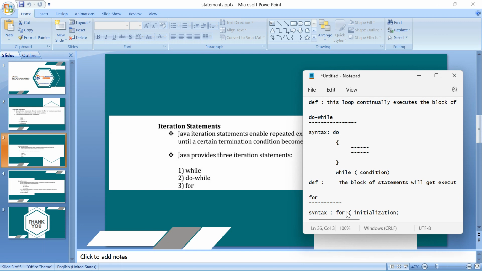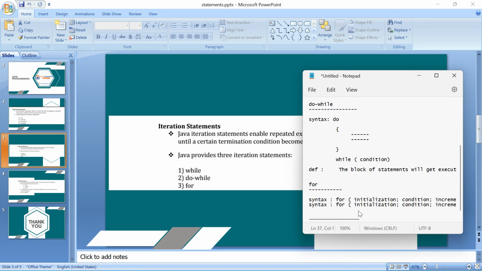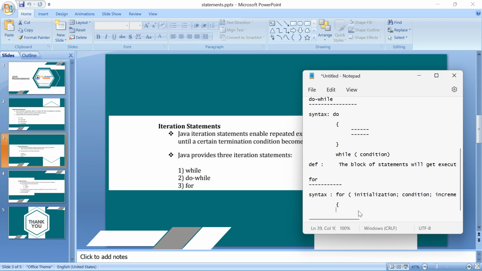There is something called initialization, and the condition will be written here. And we have to use the same exact symbol, increment. Then close the brackets. Then the block of statements.